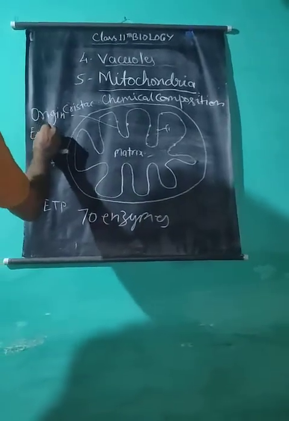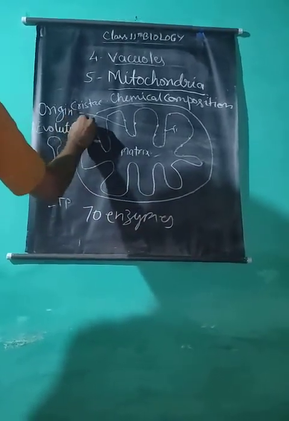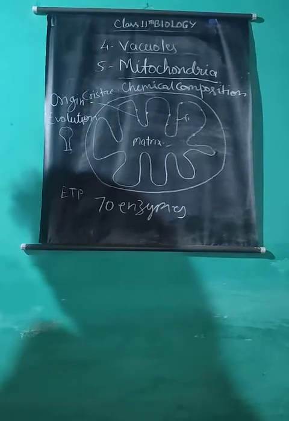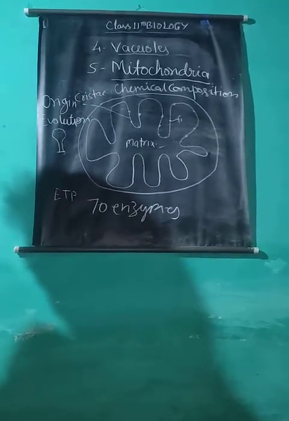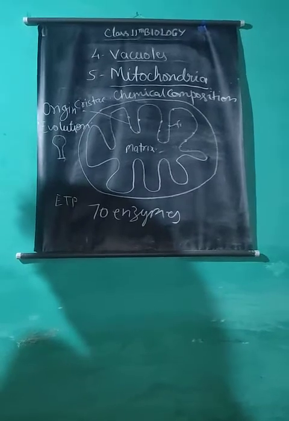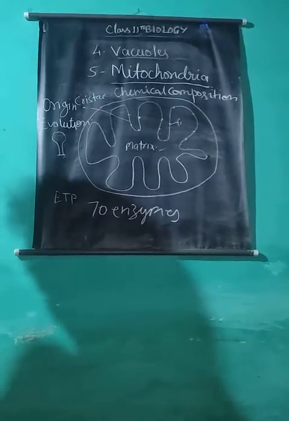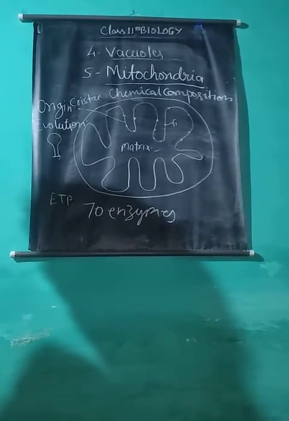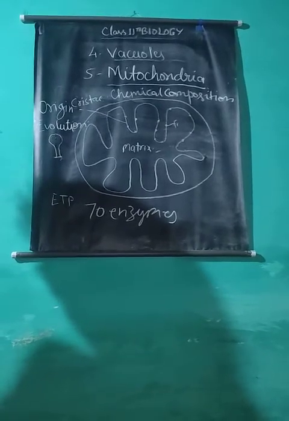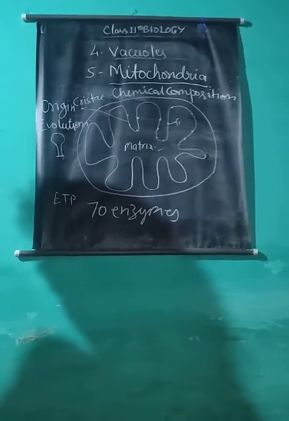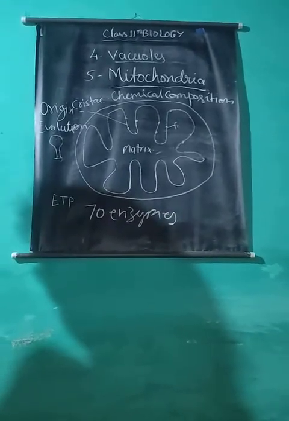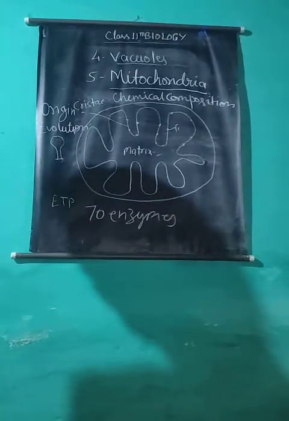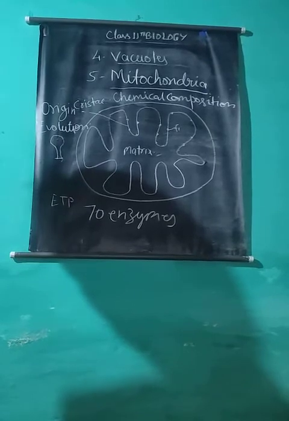Evolution of mitochondria. Scientists like Altman believe that billions of years ago mitochondria might have evolved through symbiotic association between an independent prokaryotic parasite and a eukaryotic cell. Mitochondria might have been independent in the beginning and entered into eukaryotic cells. These remained there permanently and are found today as mitochondria in all types of eukaryotic cells. The presence of circular DNA, RNA and 70S type ribosomes supports the view of the parasitic origin of mitochondria.